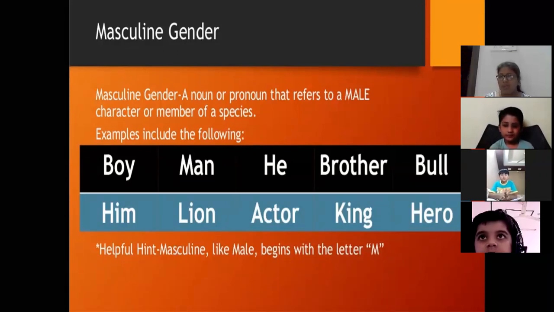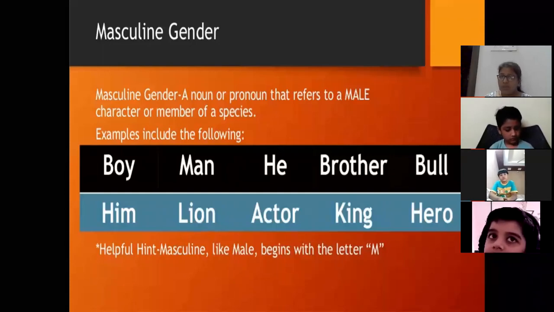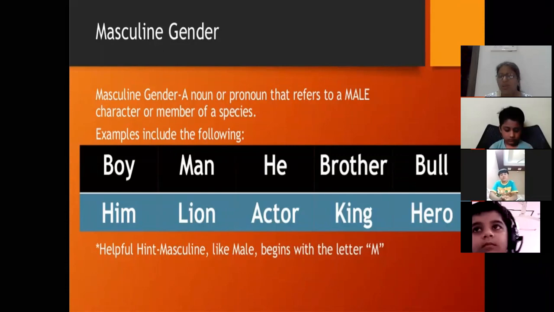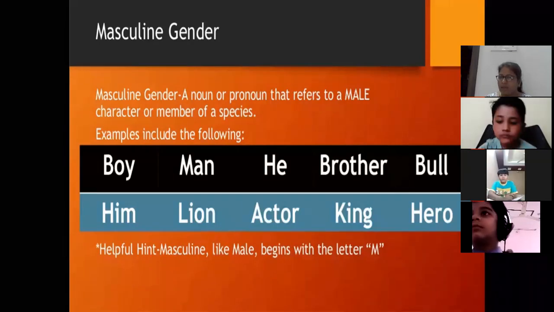But why are we using them in masculine gender? Because when we are talking about male characters, we cannot say her or she. What do we use for a boy? He and his or him. So you can see he and him are also given in the example. In simple language, we can say that the names of all male persons or animals are said to be of the masculine gender. Again, man, boy, uncle, son, and so on.